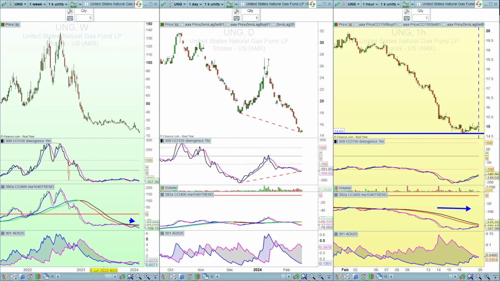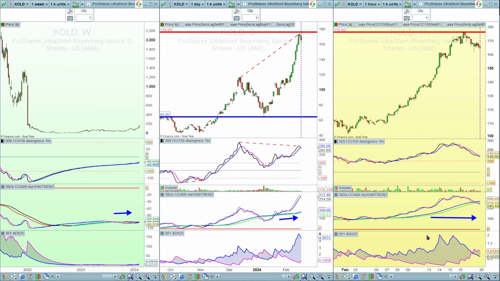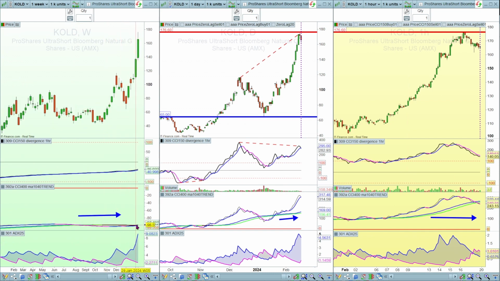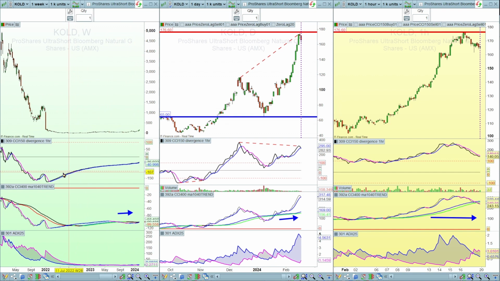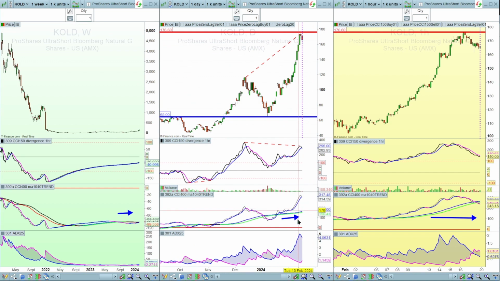Lastly, we go to the ProShares Ultra Short Bloomberg Natural Gas Fund, KOLD. So again, this chart's showing bullish movement on the ADX, bullish breakout above the moving average on the CCI 400, and bullish movement on the CCI 150. You can see the bearish divergence on the daily versus the price, and it's bounced off that resistance with that nice big bearish candle. And you can see the ADX is still positive, although just be mindful we've got a bearish divergence, and the ADX on the hourly is bearish. The CCI 400 is also bearish, and the CCI 150 is also moving in line with the price, and it's bouncing down from that resistance.